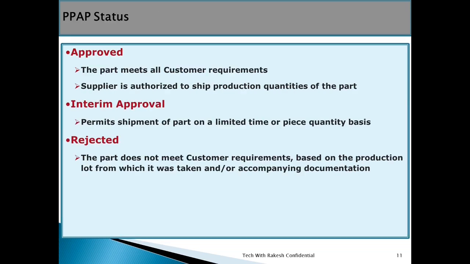After submission of PPAP, the customer will give some status. It can be approved, it can be an interim approval, or it can be rejected. When the customer gives approved status, then you can supply your product to the customer without any interference. When he gives the status of interim approval, then you will supply your product to the customer for a limited period of time or on a certain piece quantity basis. When your product is not meeting the customer satisfaction level, then he can reject this PPAP.